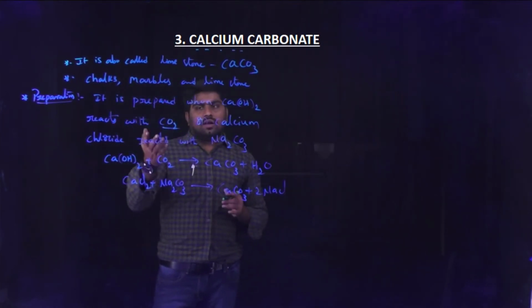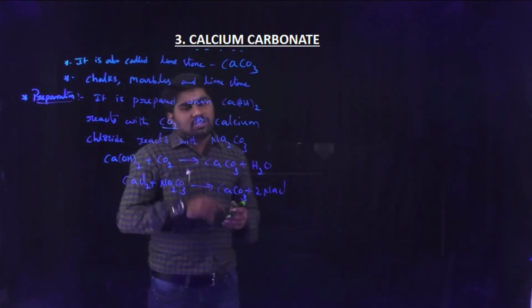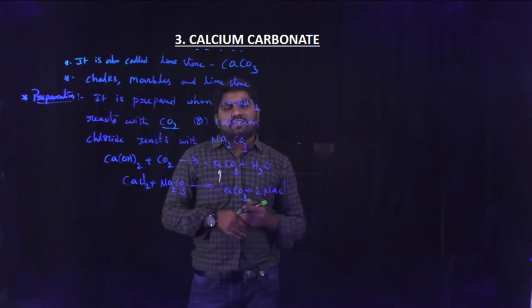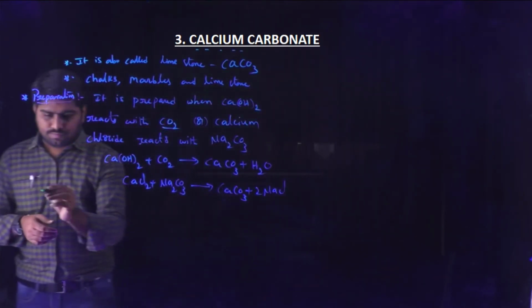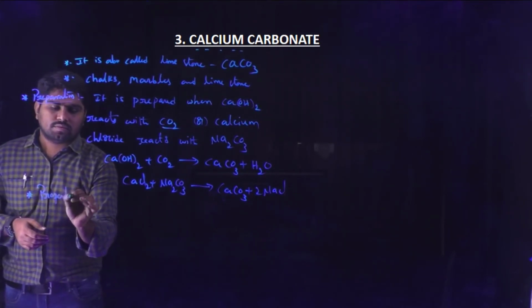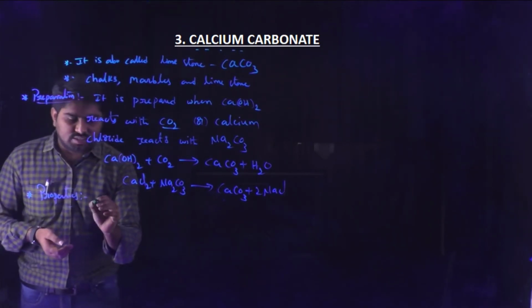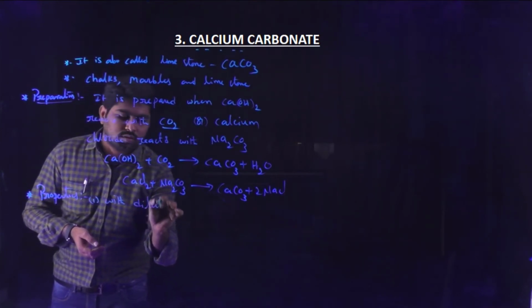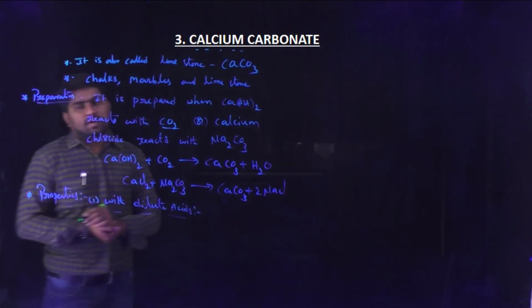Calcium carbonate is prepared by the action of calcium hydroxide with carbon dioxide or by the reaction of calcium chloride with sodium carbonate. Now properties. First property, with dilute acids.